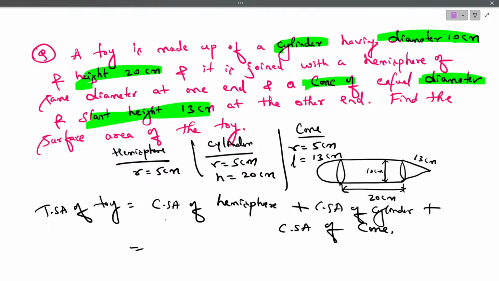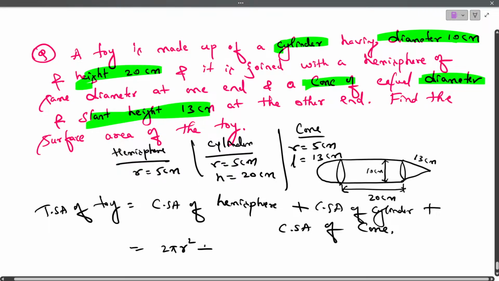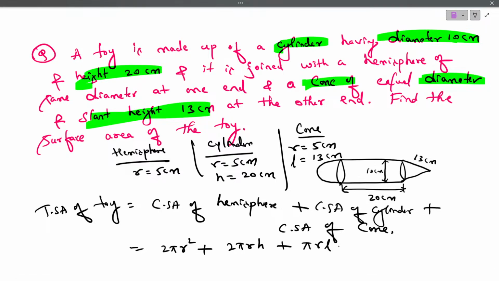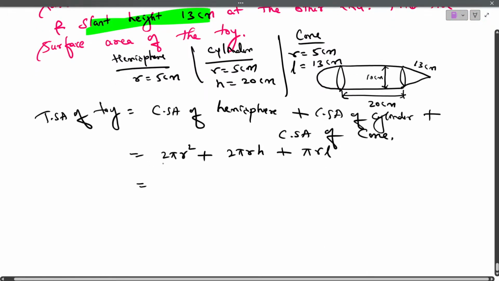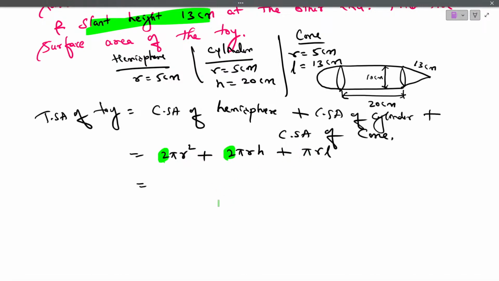Curved surface area of hemisphere formula is 2 pi r square. Curved surface area of cylinder is 2 pi rh. Curved surface area of cone is pi rl. Now from all three, here we have 2, here we have 2, here we have 2, but here we don't have 2, so we cannot take 2 common.